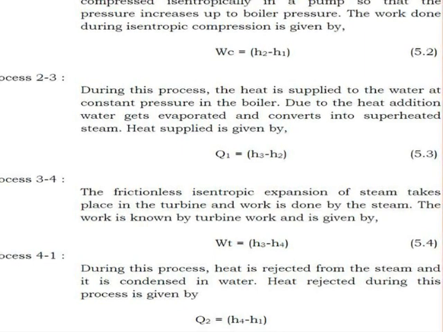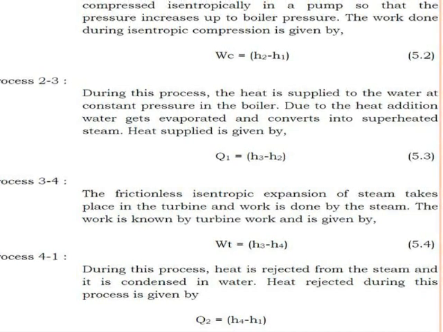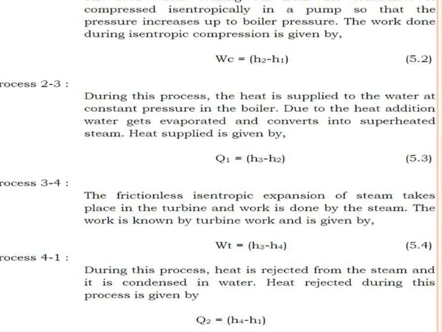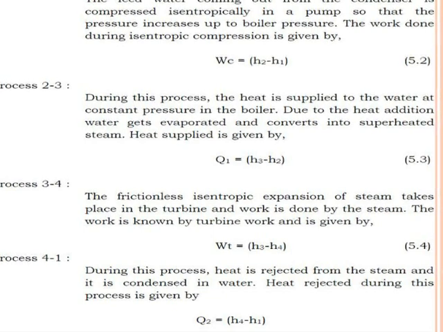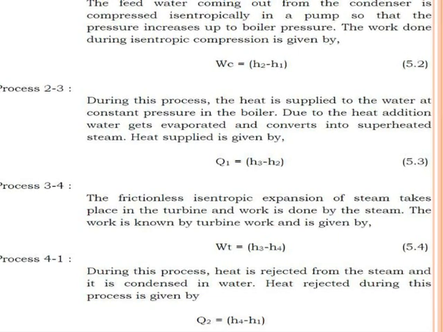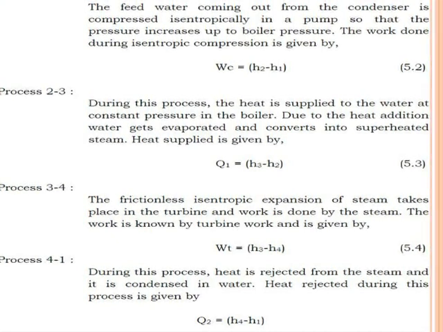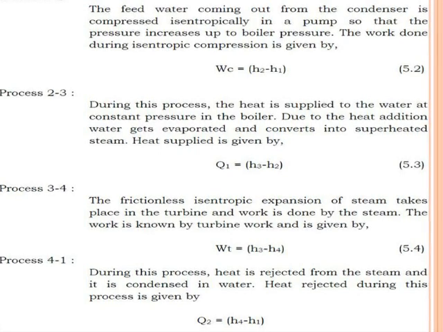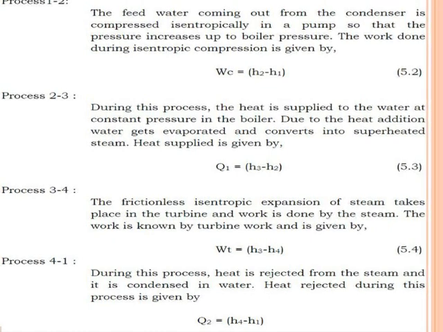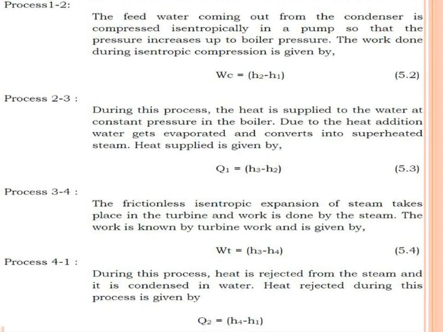In the same way, in the boiler, heat is supplied to the boiler drum, and according to the SFE, that is the steady flow energy equation for the boiler, the amount of heat supplied Q1 is equal to H3 minus H2. If we talk about process 3 to 4, that is the expansion of the steam in the turbine, and turbine work is available. The turbine work WT is equal to H3 minus H4, that is the steady flow energy equation for the turbine. And at the end, process 4 to 1 is the heat rejection process in the condenser, and the amount of heat rejected is equal to H4 minus H1.